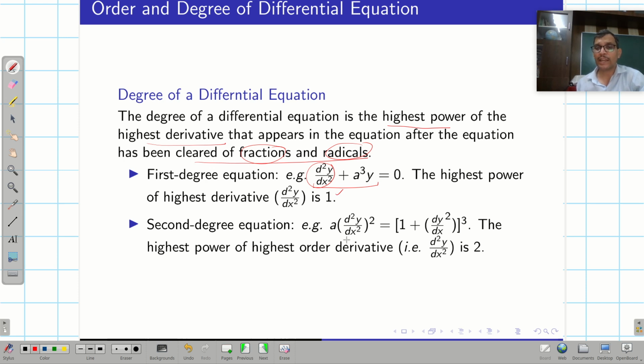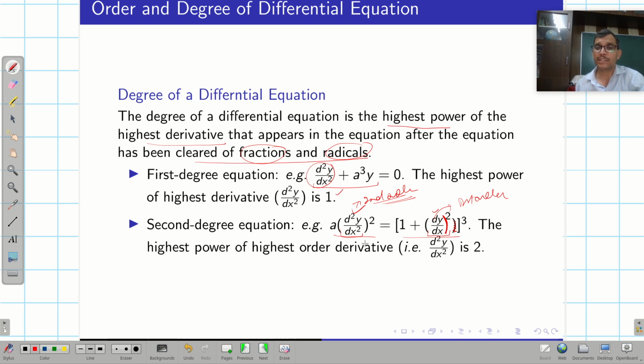But on the other hand, if we talk about this equation, then in this particular equation we look at the highest power of the highest order derivative. If I have a look at these two terms, this is the first order term and this is the second order term.